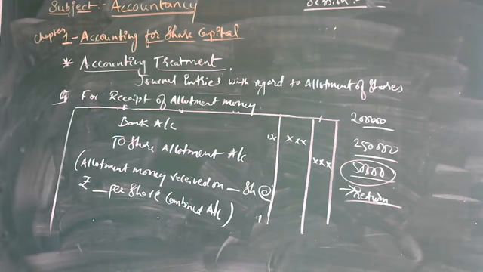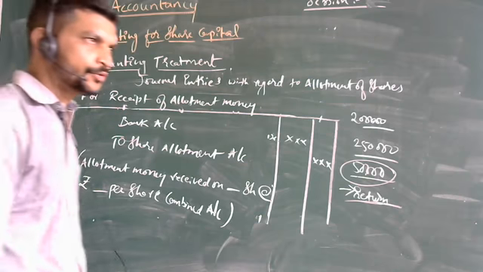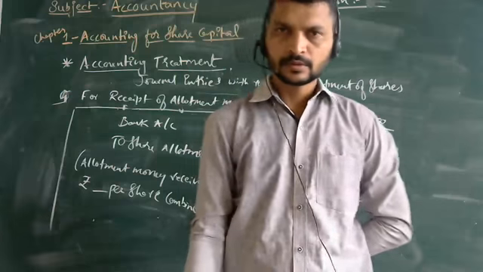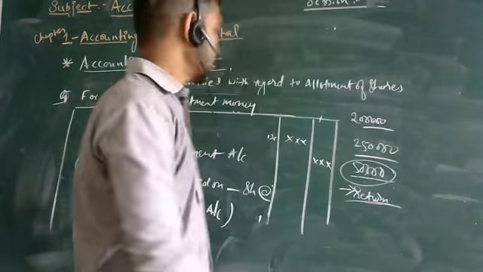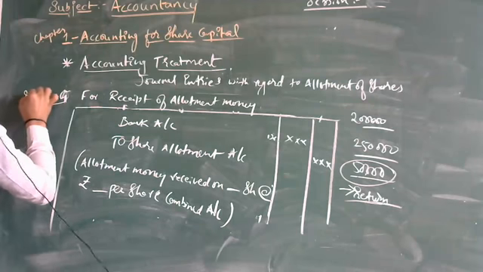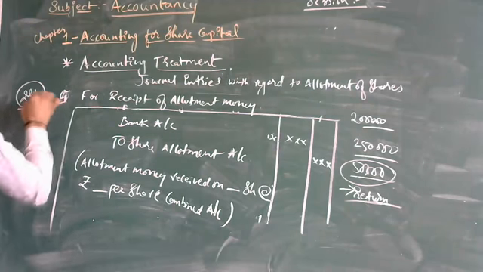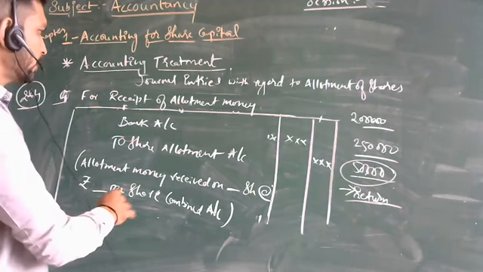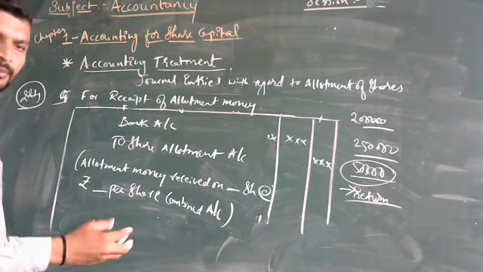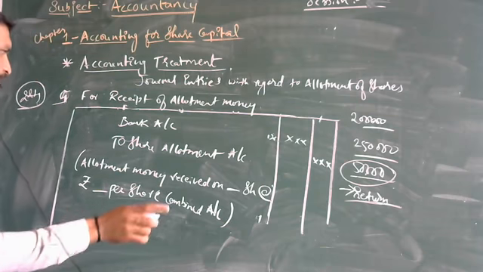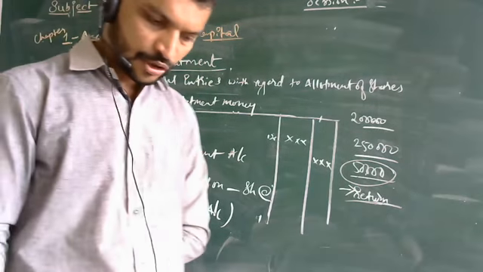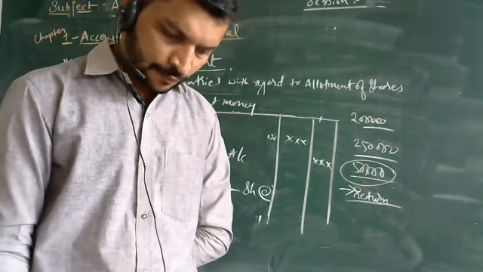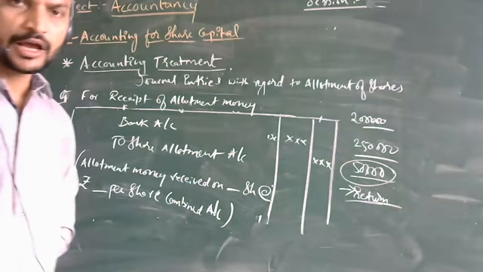One entry is there for the second and fourth journal entries, which can be taken combinedly. The second is share application account to bank account, and the fourth is share application account to share allotment account.